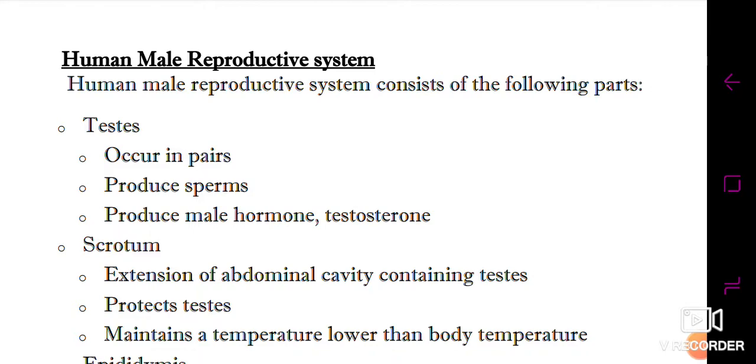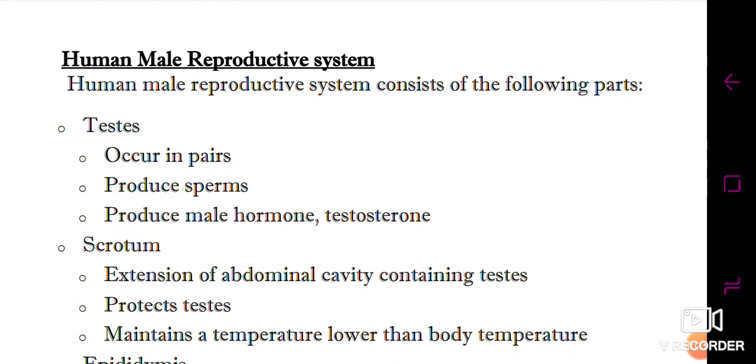So what is the main function of testes? The testes produce the sperms. This is the basic role which can be asked frequently in one word or in objective questions also. What is the role of testes? They are responsible for the production of sperms. Also, they produce the male hormone called testosterone. The testosterone is a hormonal secretion which is responsible for the production of sperms.